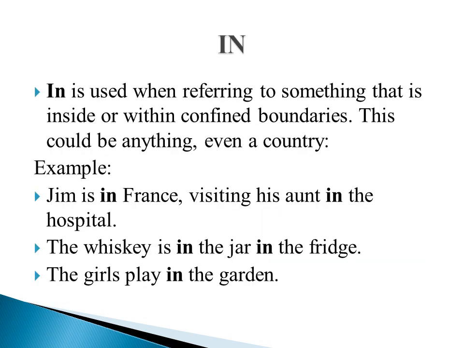So let us see in detail where you use in, on and at in the preposition of place. So first let's begin with in. In is used when referring to something that is inside or within confined boundaries. So remember one thing, this is when you are using in the preposition of place and not in time. For example, Jim is in France visiting his aunt in the hospital. France and hospital both represent a place here. The whiskey is in the jar in the fridge. The girls play in the garden.